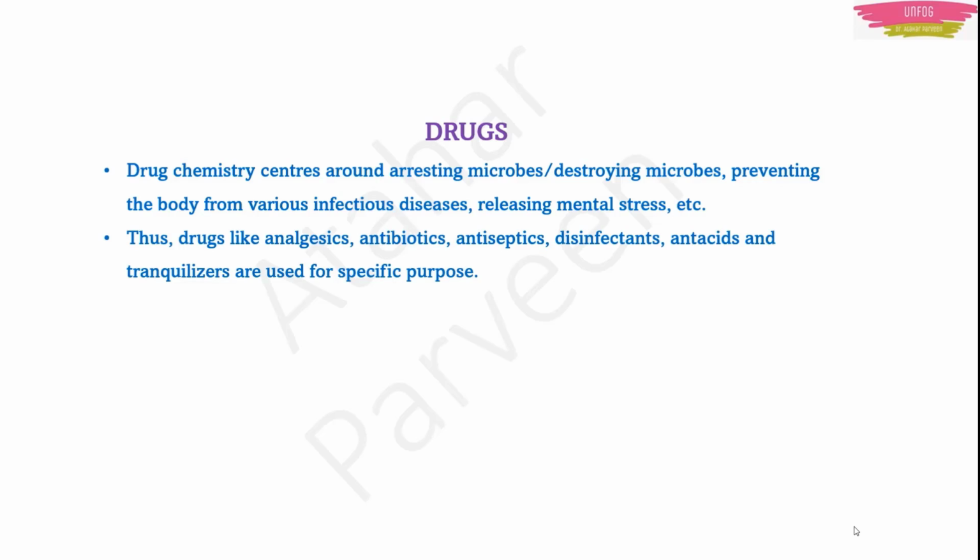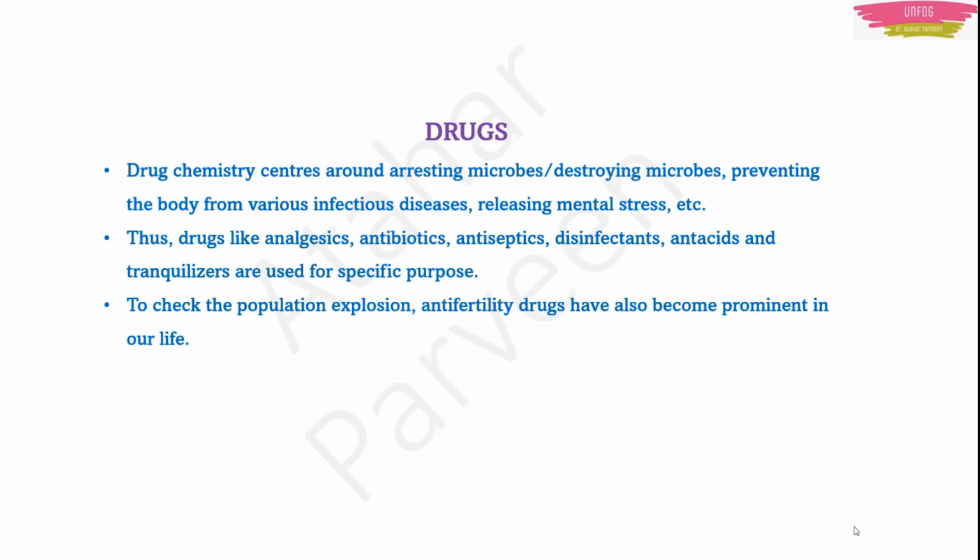Now examples if I give, drugs like analgesics, antibiotics, antiseptics, disinfectants, antacids, tranquilizers, they are all types of drugs which are used for one specific purpose. For example, if you have fever, you will use an analgesic. If you have any infection, you will use an antibiotic. If you have any sepsis, you will use an antiseptic. Correct? If you have acidity, you use an antacid. If you have stress, you use a tranquilizer. It is like that. I'll talk about all this in more detail.